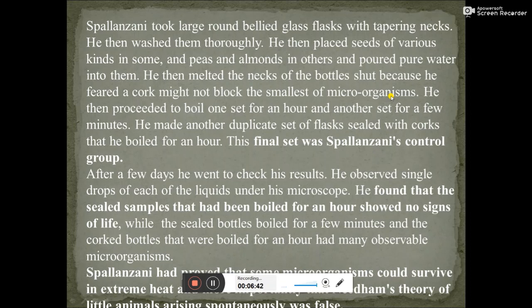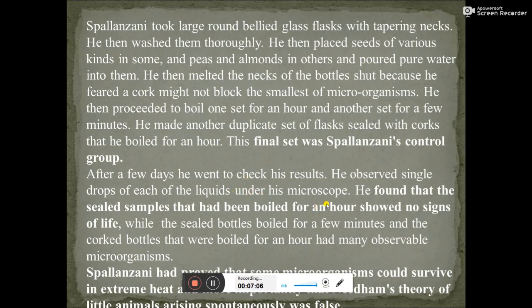He then proceeded to boil one set for 1 hour and the other set for 5 minutes. He made another duplicate set of flasks, which was sealed with corks and boiled for an hour. This final set was Spallanzani's control group. After a few days, he went to check his results, and he observed single drops of each of the liquids under his microscope.